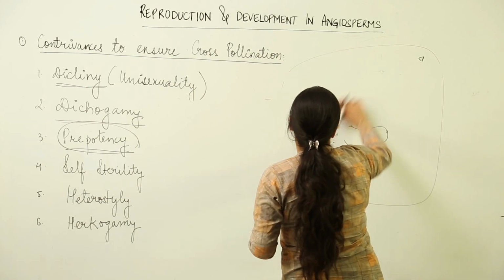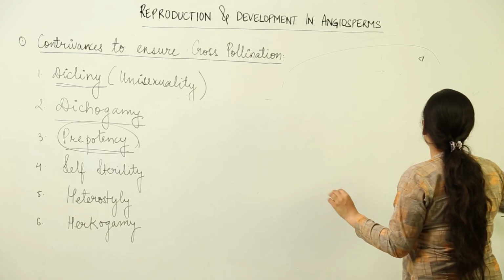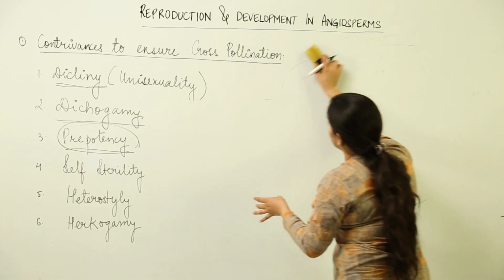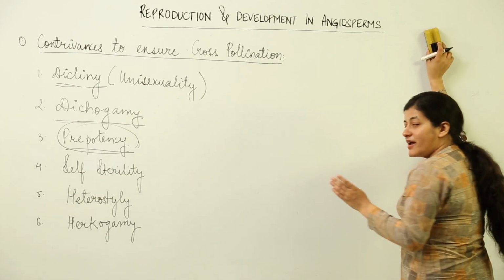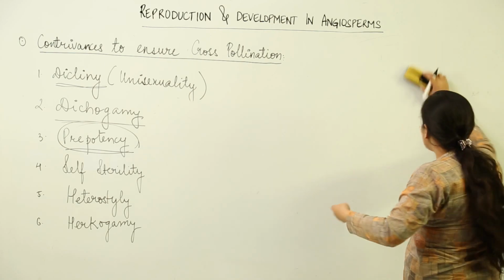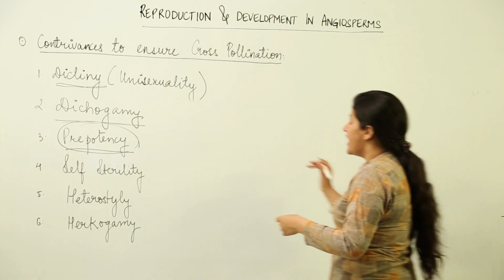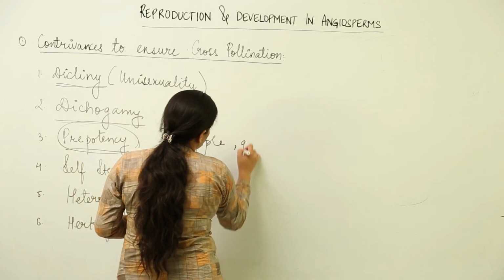Next is self-sterility, where the flower is completely non-receptive. It is not going to take the pollen. How is prepotency a little bit different from self-sterility? As I told you, in prepotency the stigma is less receptive. It prefers cross-pollination, the pollens from different plants, as seen in apple and grapes.